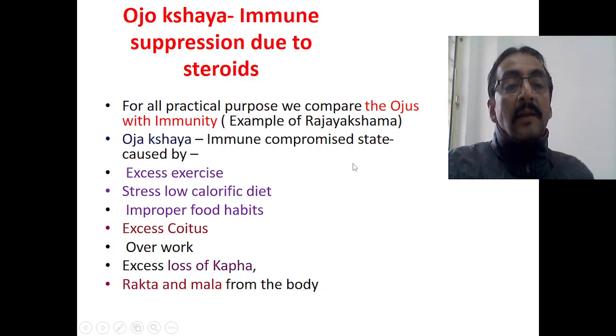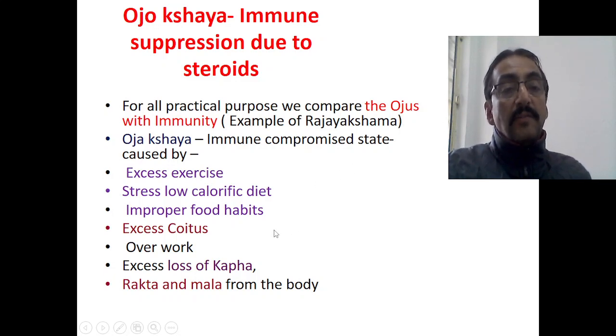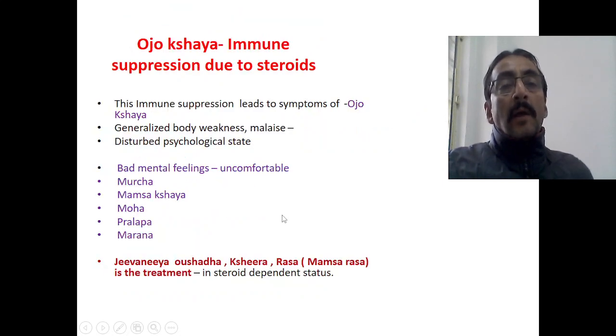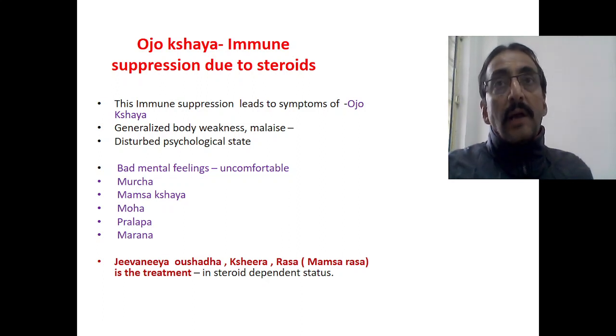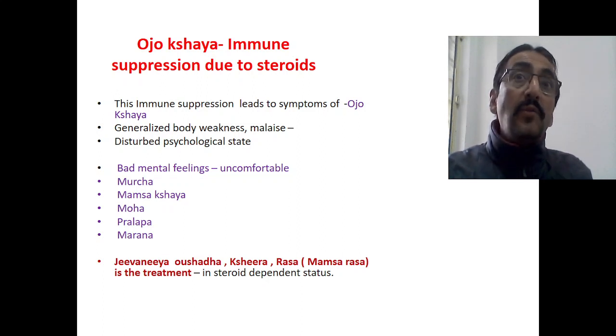Excess exercise, stress, as well as low calorific diet, improper food habits, excess coitus, overworking, excess loss of kapha, rakta and mala from the body. So these are the common causes for the Ojakshaya. Now, in a patient of nephrotic syndrome, Ojakshaya can occur, but Ojakshaya is not the pathology of nephrotic syndrome. Ojakshaya can occur after the use of steroids.